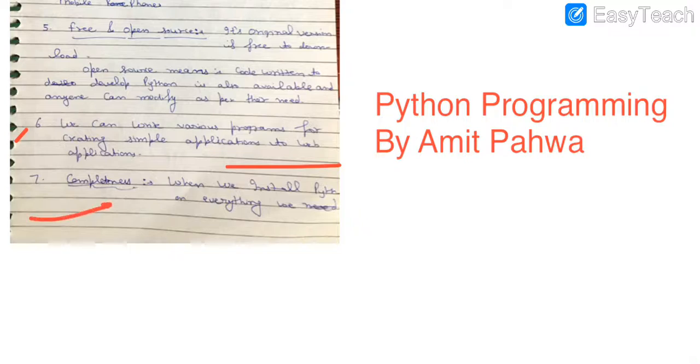Next is completeness. It means when you install Python on your computer system, you will get everything. Nothing else needs to be installed. Most of the functionality is predefined and already available in your software package. Nothing needs to be installed separately for doing your execution or Python programming.